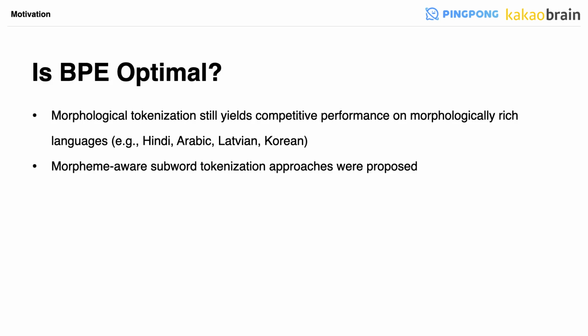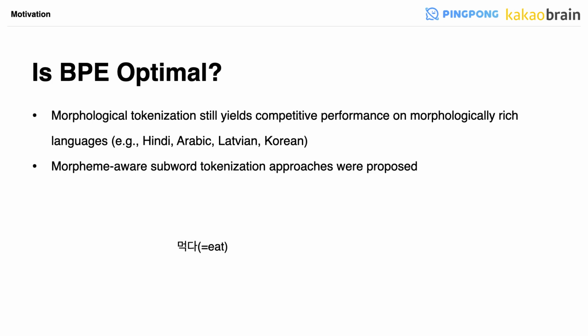Korean is not an exception. BPE tokenizer became standard in both Korean machine translation tasks and most of the recently proposed huge language models like Korean BERT or GPT. Yet, linguistically motivated approaches are also preferred in morphologically rich languages such as Hindi, Arabic, Latvian, along with Korean, due to the complex systems of inflections and conjugations.